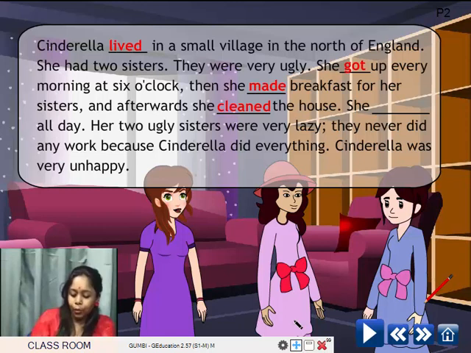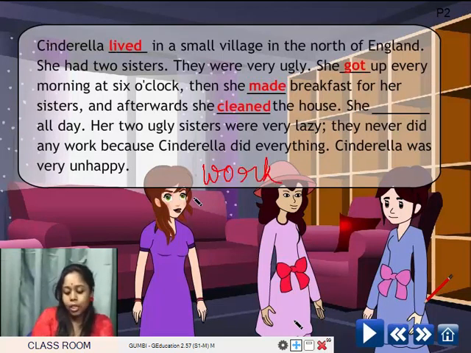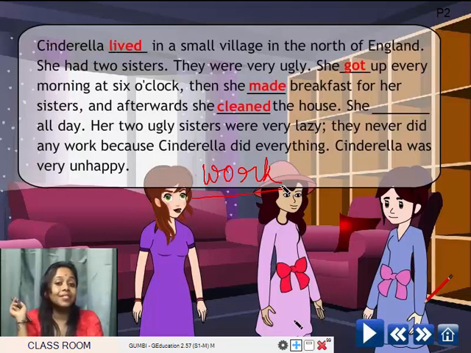She dash all day. Now, here the word is work. You'll have to use the correct form of the verb. Soumya, can you do that? Ma'am, is it worked? Worked. Yes.